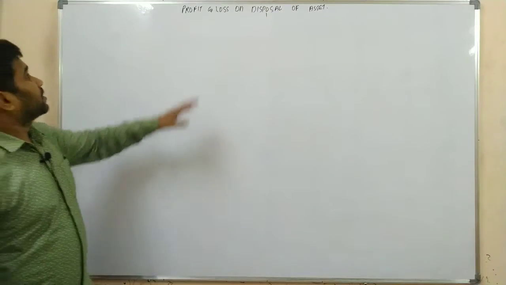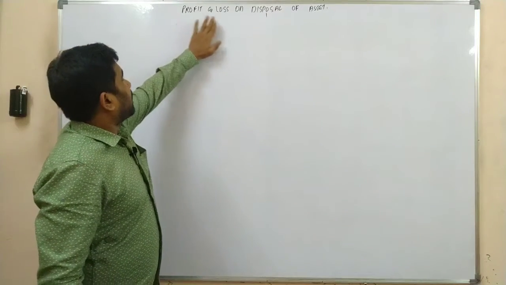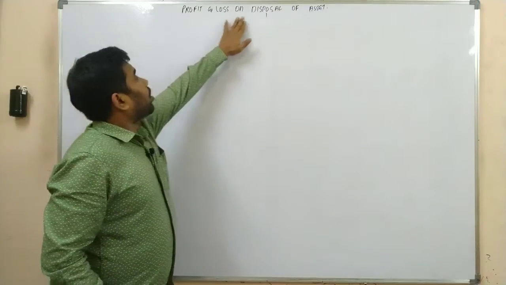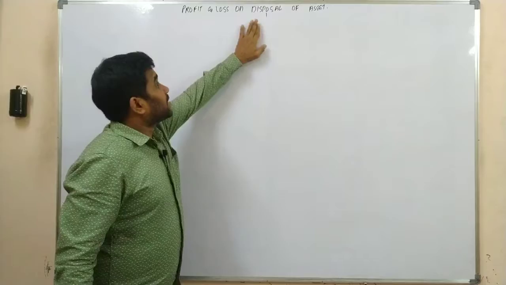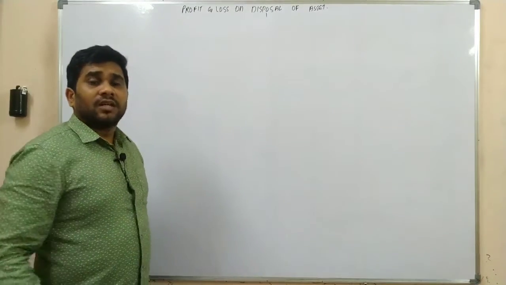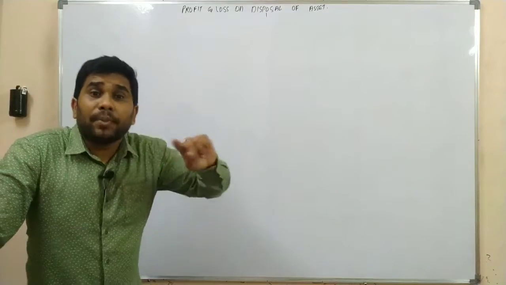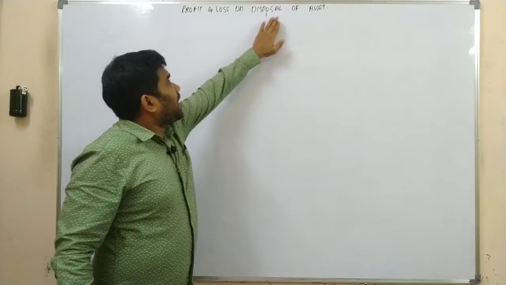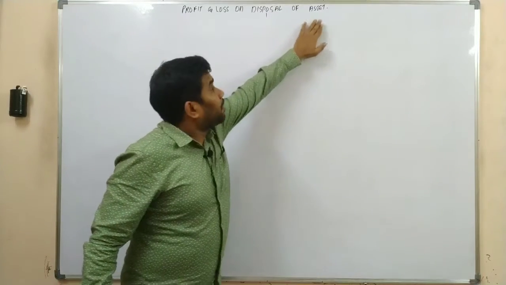So today we are going to discuss profit and loss on disposal of asset, or profit and loss on sale of asset. Sir, what type of asset? Your fixed asset. Sir, what type of fixed asset? Depreciable fixed asset. So that means profit and loss on sale of depreciable fixed asset.